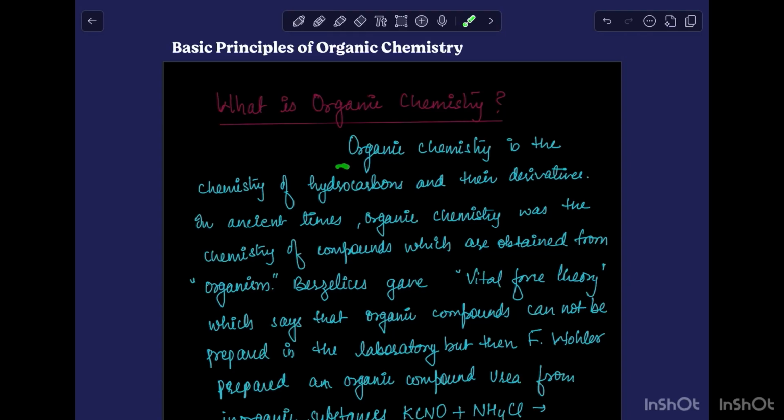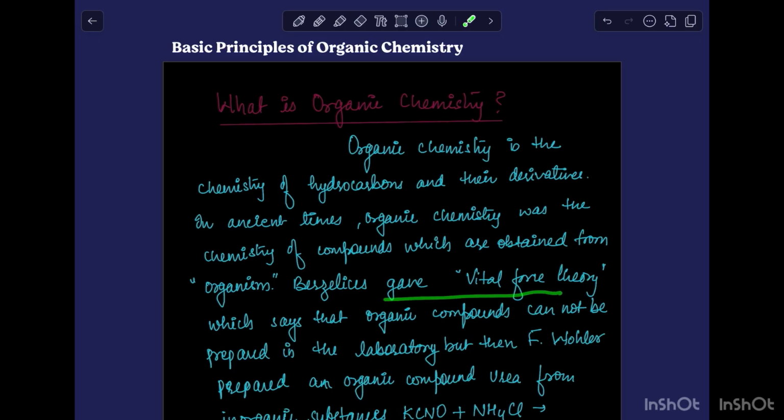Hello students, this is an important chapter of the class 11th curriculum, organic chemistry, and it has very high weightage in your final exam. Berzelius said that there is some vital force which is needed to prepare organic compounds, because